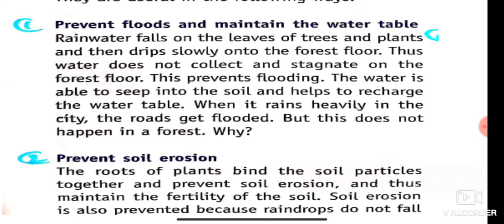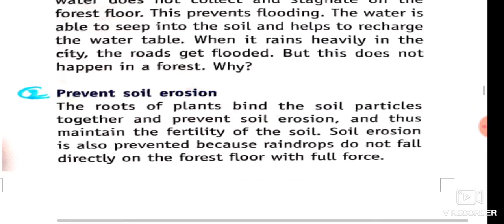When it rains heavily in cities, the roads get flooded. But this does not happen in a forest. Why? Because in a forest the rainwater is absorbed by the soil and recharges the water table. It does not stagnate and flood.